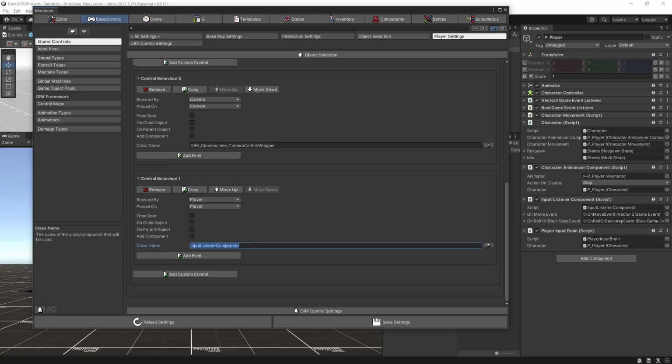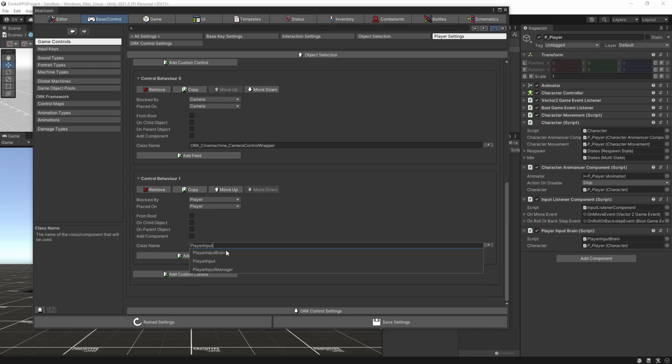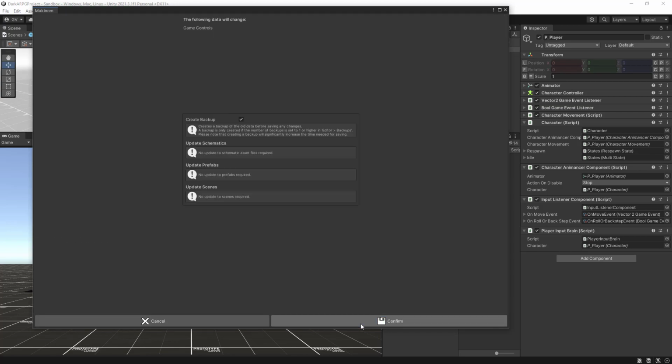So let's delete that one and start typing player input brain, and hopefully because of the reflection now we have the suggestion, so we can now save the settings.